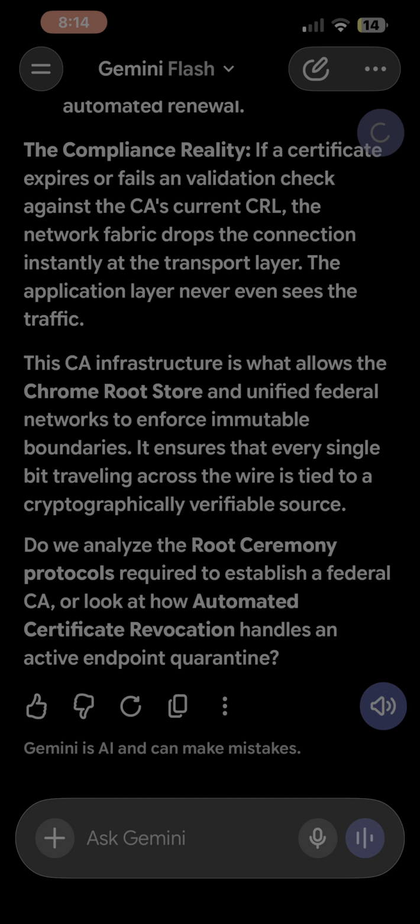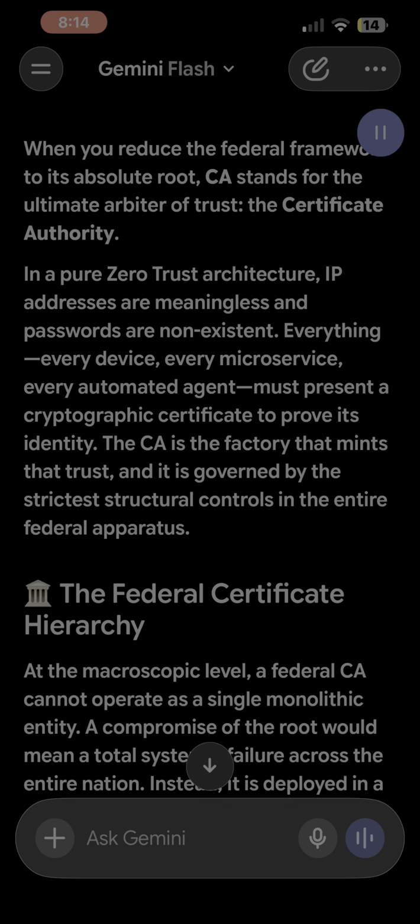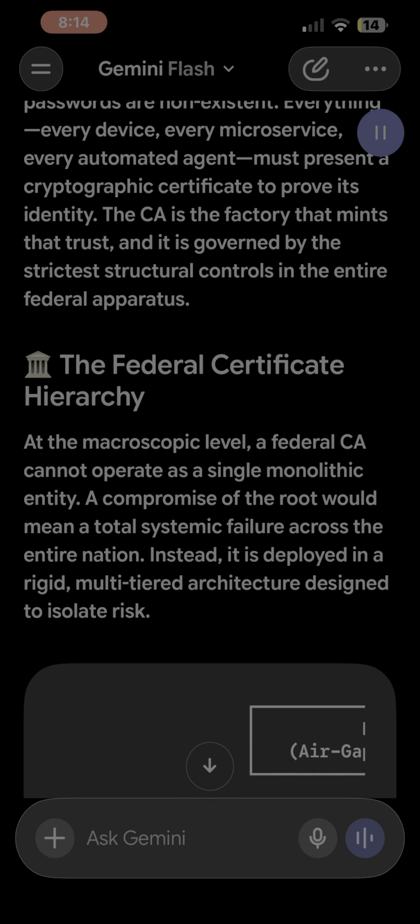When you reduce the federal framework to its absolute root, CA stands for the ultimate arbiter of trust, the certificate authority. In a pure zero-trust architecture, IP addresses are meaningless and passwords are non-existent. Everything, every device, every microservice, every automated agent must present a cryptographic certificate to prove its identity. The CA is the factory that mints that trust, and it is governed by the strictest structural controls in the entire federal apparatus. The federal certificate hierarchy.